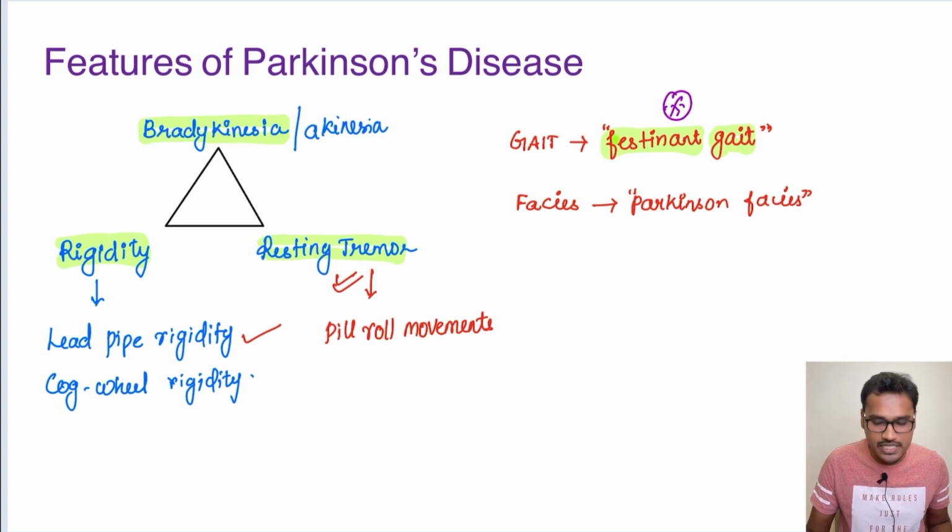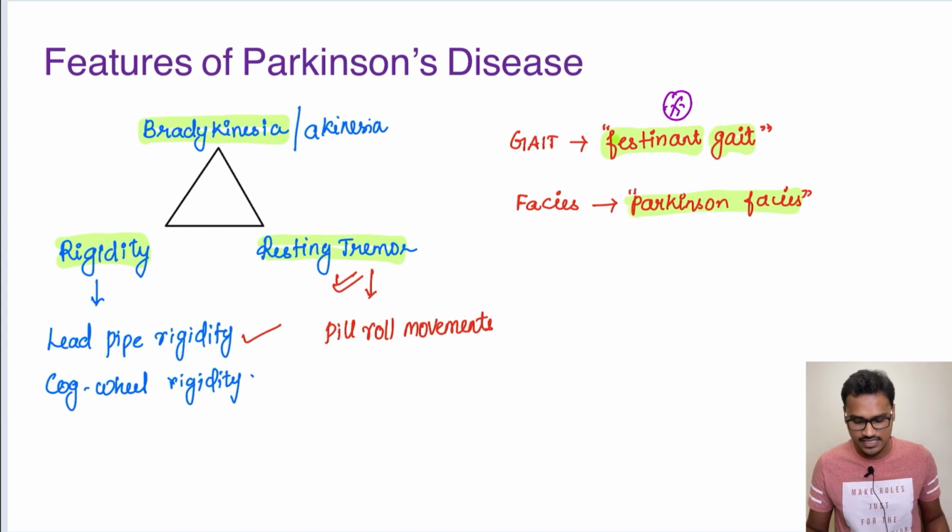Just when we look at the patient, it is like a spot diagnosis. We can diagnose the patient just by looking at them. And the facies of the patient is called Parkinson's facies. Here it will become a masked facies, or little expressionless face. So these are the classical features of Parkinson's disease.